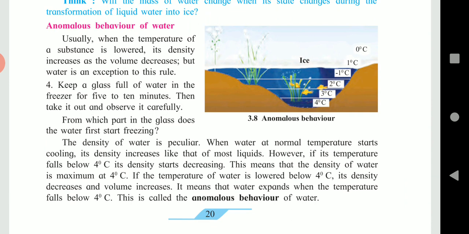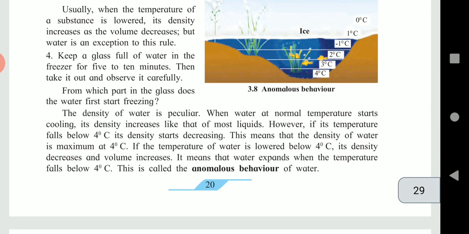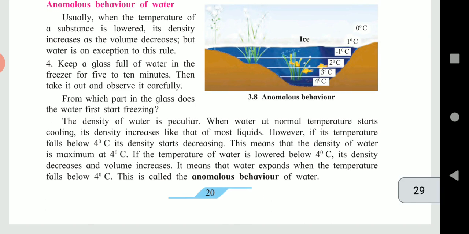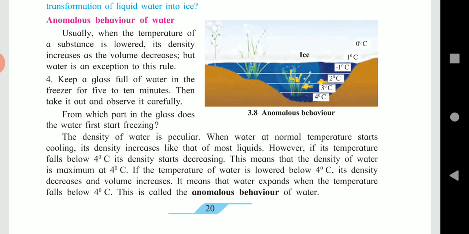The density of water has one peculiarity. When water at normal temperature starts cooling, its density increases like most of the liquids. But below 4 degrees Celsius, the density of water starts decreasing. This means that at 4 degrees Celsius, the density of water is maximum. And on lowering the temperature below 4 degrees Celsius, its density decreases with an increase in its volume.